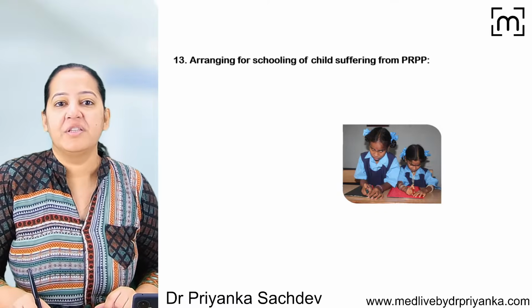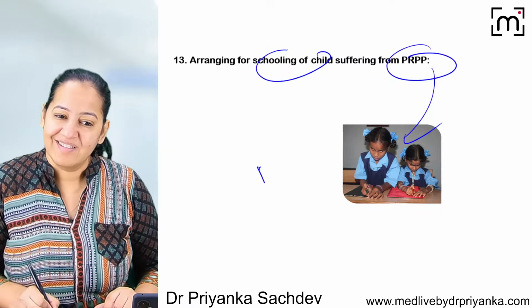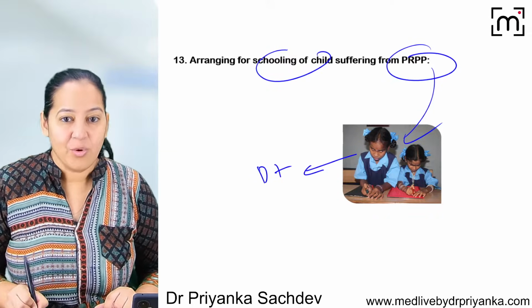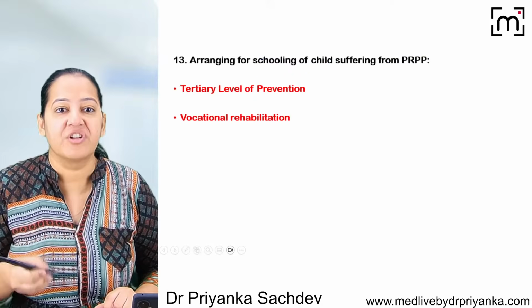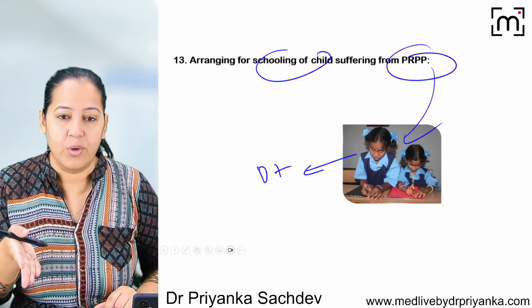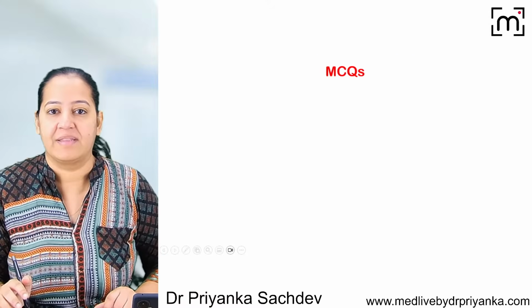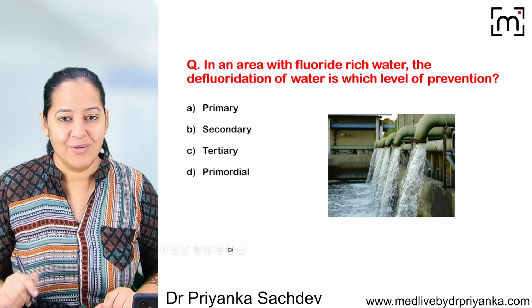Okay. Arranging the school for the blind. So the person is already blind. The disease is present. You cannot reverse it. The only thing you are doing is rehabilitation, vocational rehabilitation, so that they can get an occupation. If they have done their schooling and are educated, they will get some job or occupation like that. Okay. So we will solve some MCQs also after that.